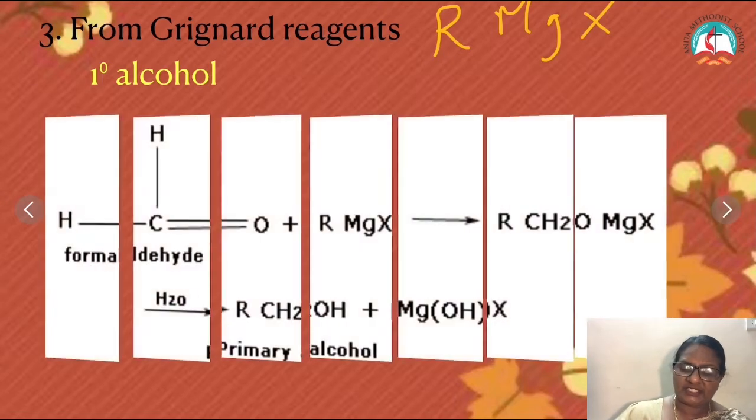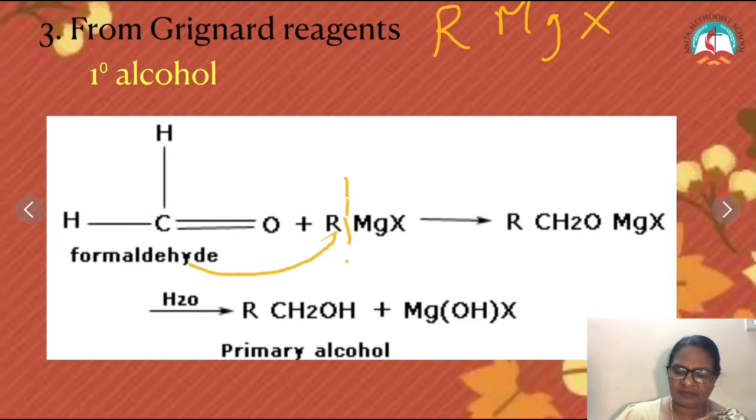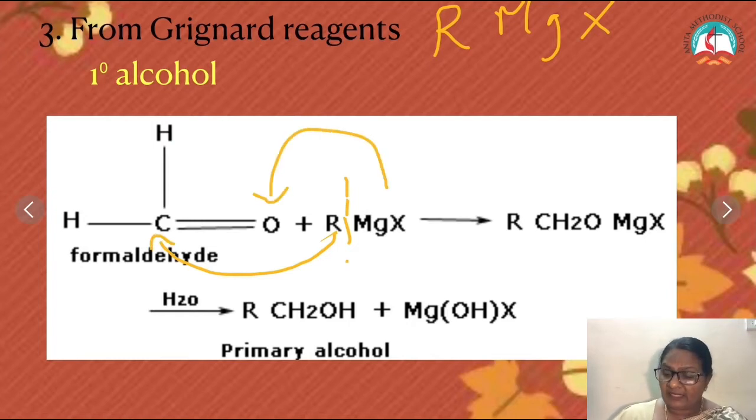Formaldehyde, HCHO, reacts with Grignard reagent to form primary alcohols. How to write this equation? This is a Grignard reagent. The general formula of Grignard reagent is RMgX. Now what happens? R adds to the carbon atom, MgX goes to the oxygen, and we get an addition compound like this.